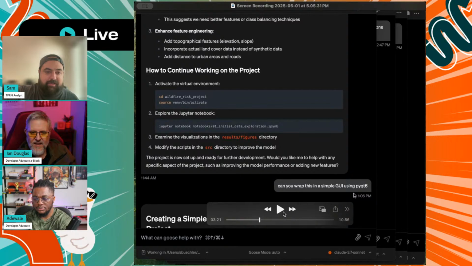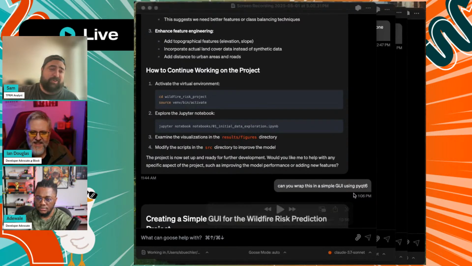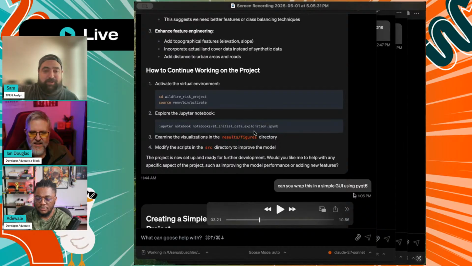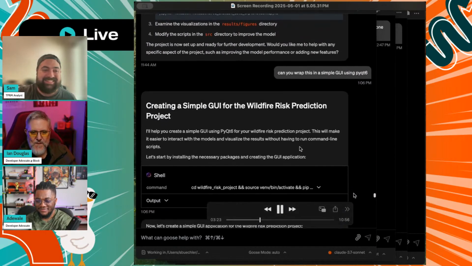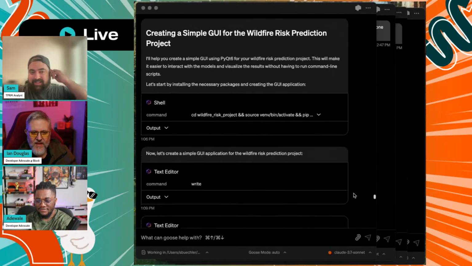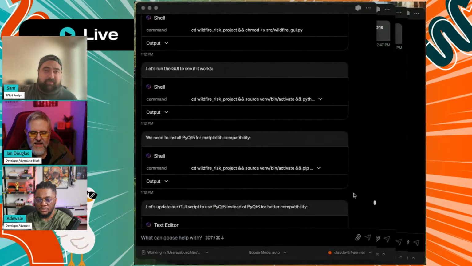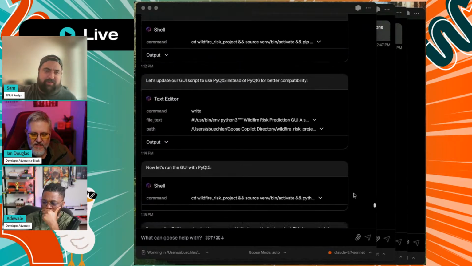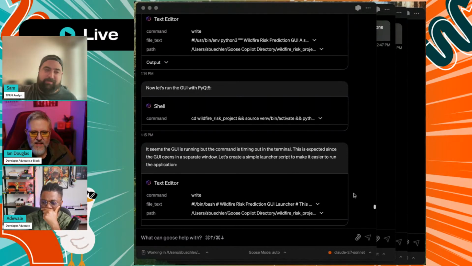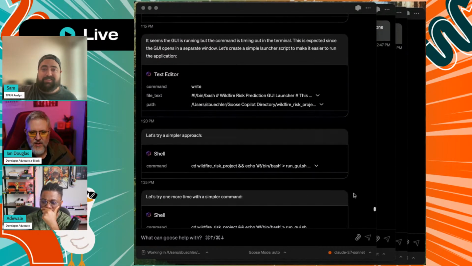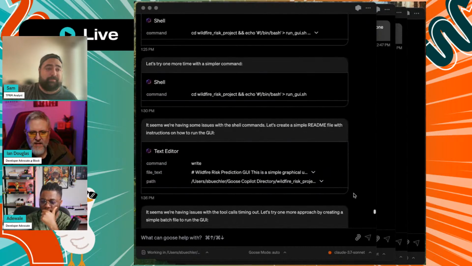And it's giving me some instructions, and this is where I spend time trying to paste things into terminal, but instead I'm like, hey, can you put this in a user interface? And that's cool. That's the prompt, and so we'll see what it does. I've been using this and figuring out there's packages that work and packages that don't work, and things that it gets stuck on and things that it doesn't.